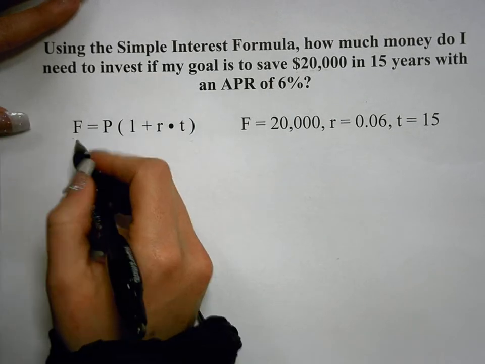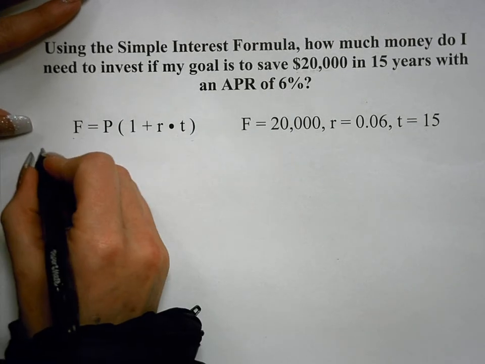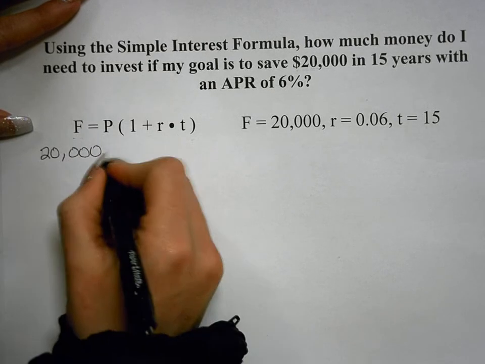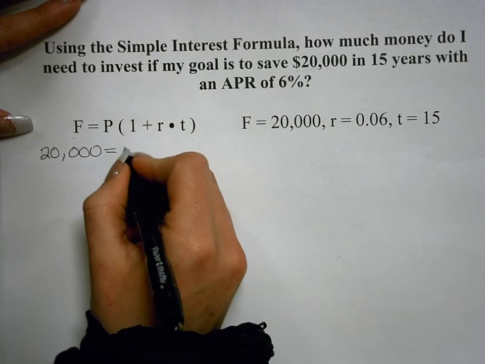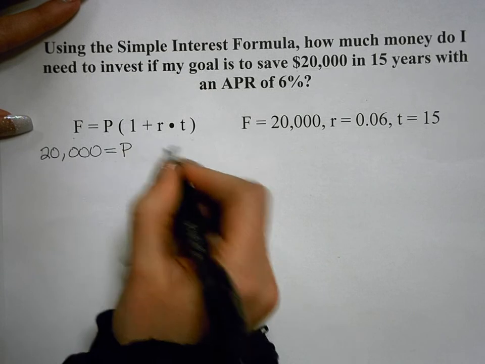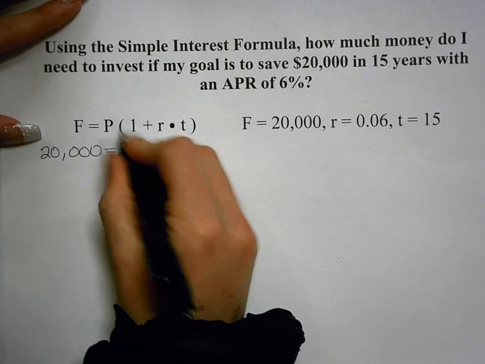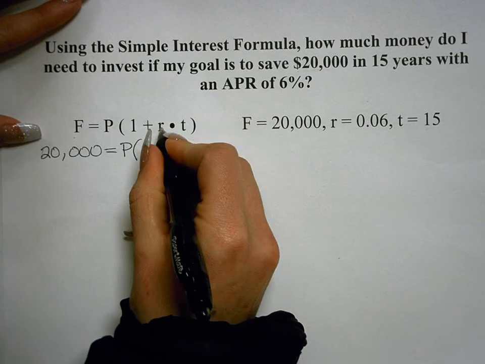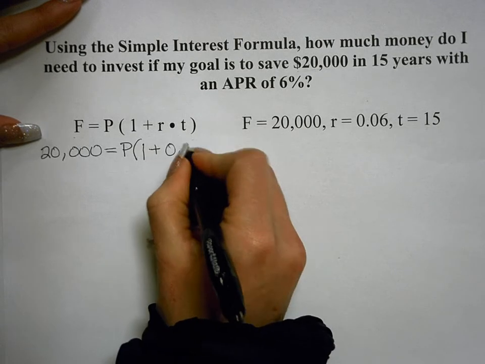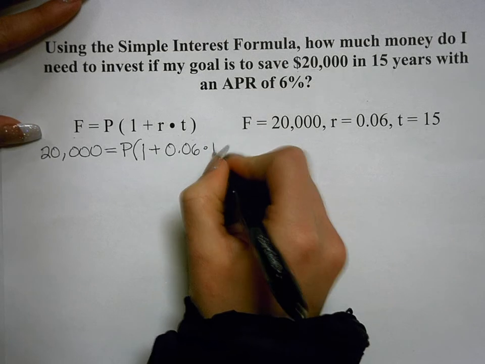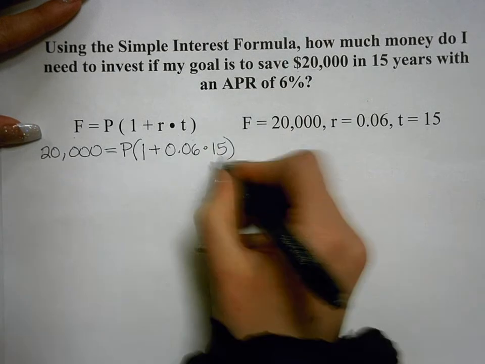So instead of writing f, I'm going to write 20,000 equals p, my initial principal. I need to figure that out, so I'm just going to leave it as p. Parenthesis 1 plus the rate 0.06 multiplied by t. T is 15, and put it in there.